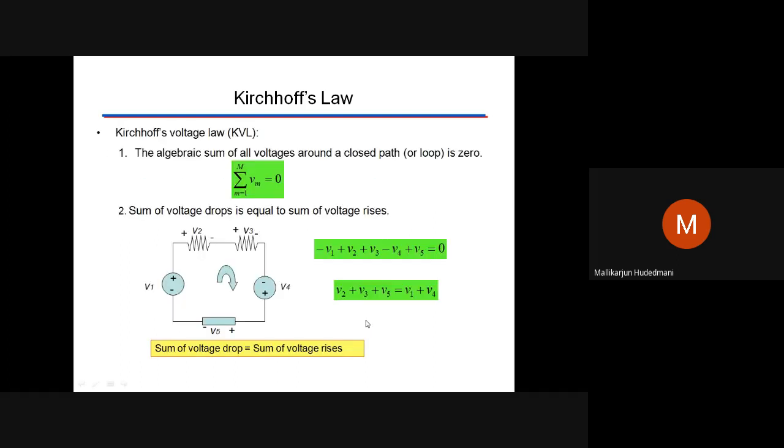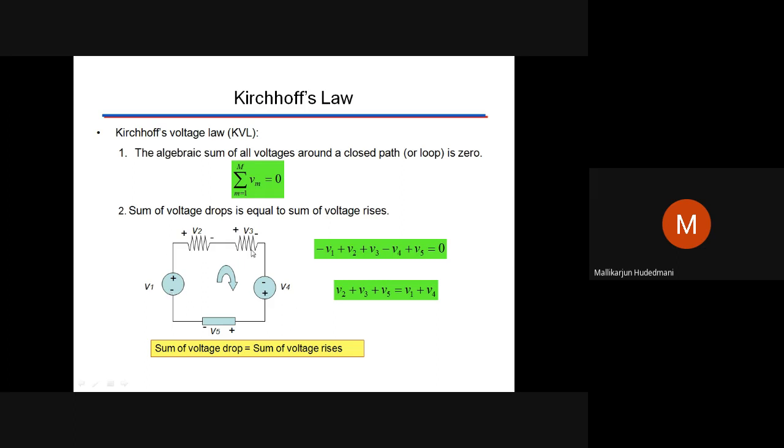Similarly, for KVL, I want to write for an electric circuit in a closed path. The algebraic sum of the electromotive forces: I should go around the circuit. What is the net voltage available here? When we have several sources, the sources must be considered: which source is additive to the previous, which is differential to the previous, and so on.